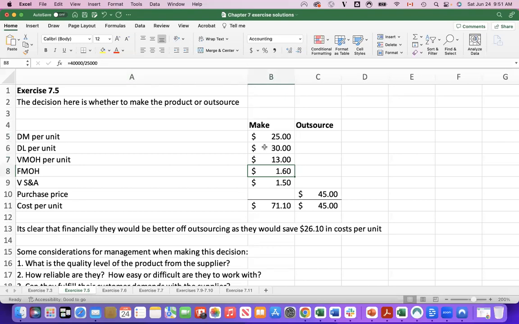Fixed manufacturing overhead, if we want it on a per unit basis, how did we get it? We take the $40,000 in total fixed manufacturing overhead and divide it by the number of units they produce, which was 25,000. So you get $1.60 per unit. And variable selling and admin was $1.50, which gets us the $71.10 per unit.